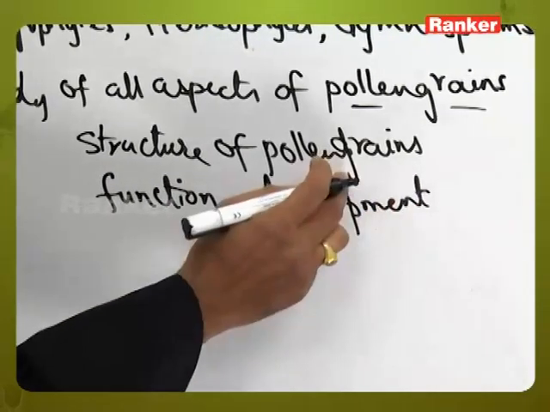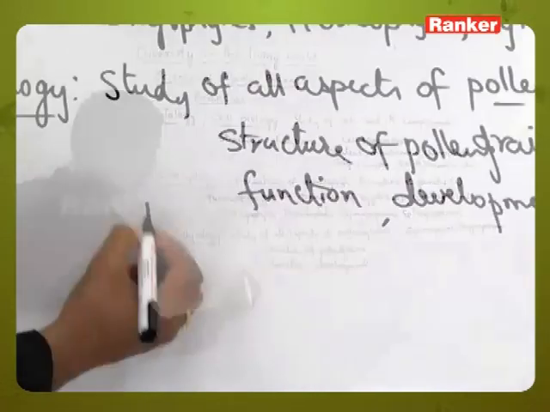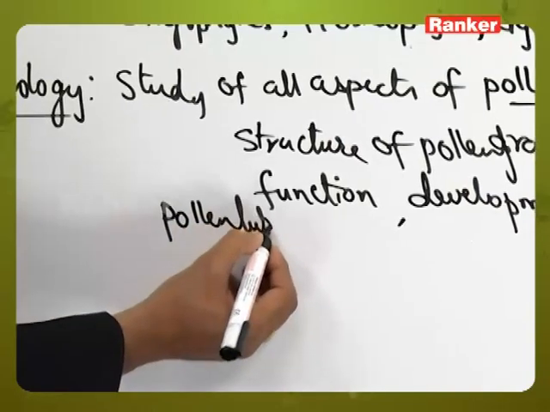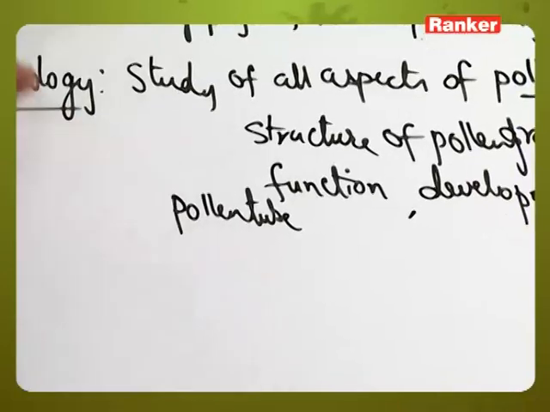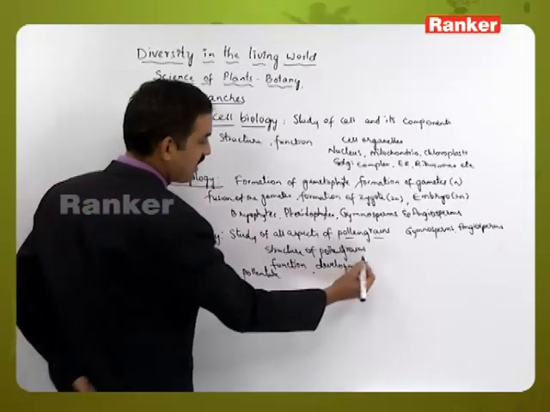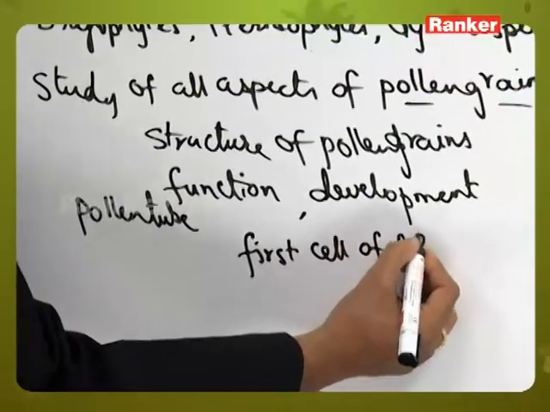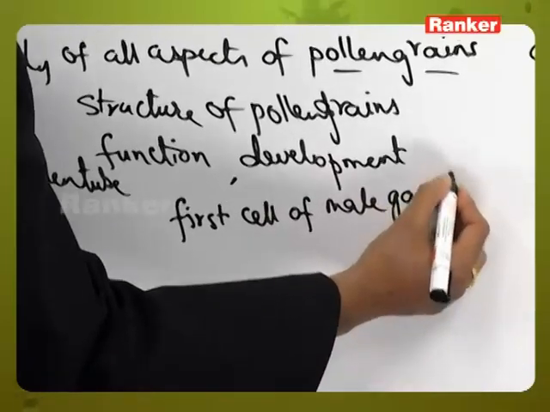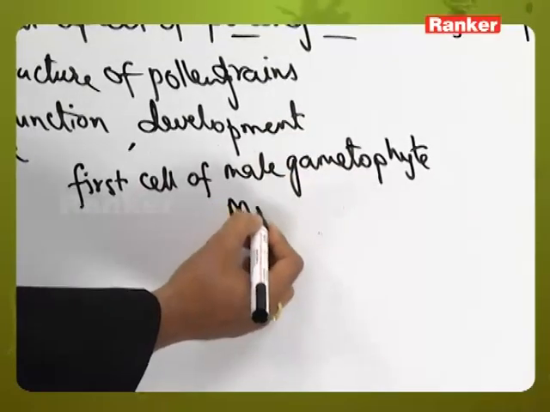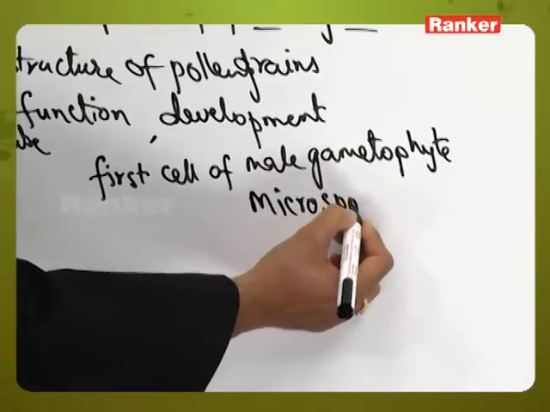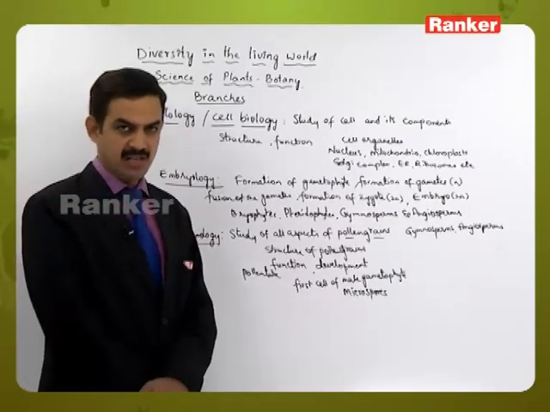So as we know, when the pollen grain falls on the stigma in the angiosperms, it starts producing a pollen tube. The male gametes are released into the pollen tube, and that structure is called a male gametophyte. So we can consider this pollen grain as the first cell of the male gametophyte, and pollen grains are otherwise called microspores also, which are considered to be the first cells of the male gametophytic generation.